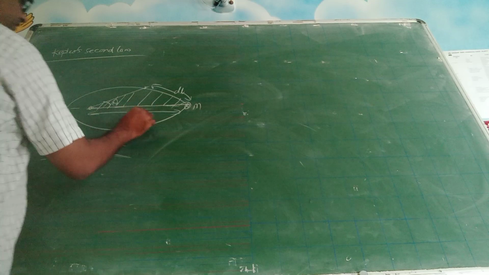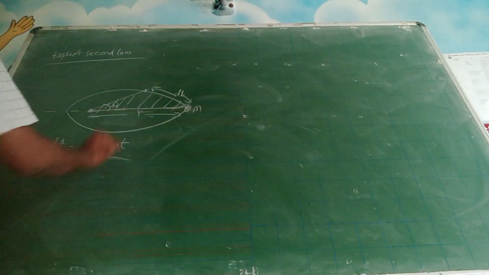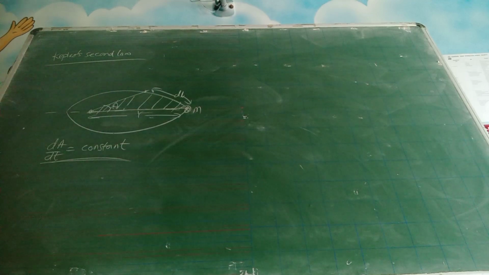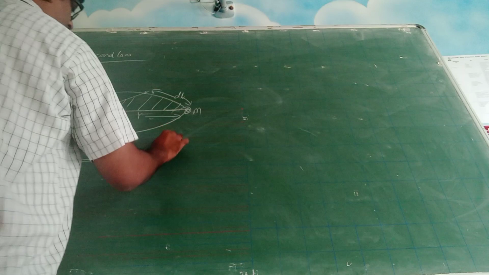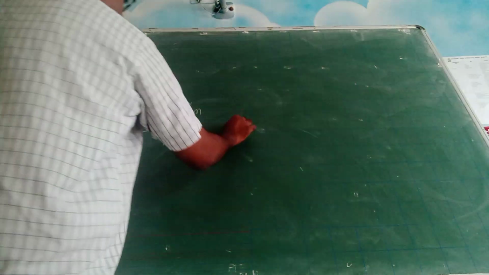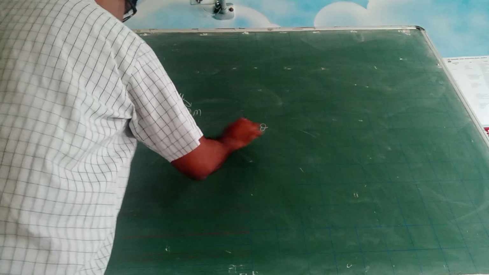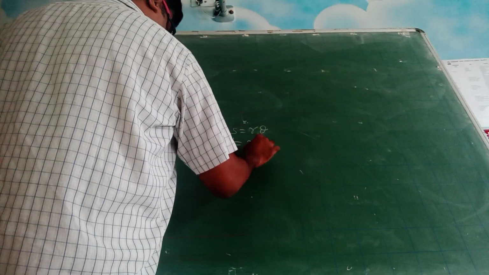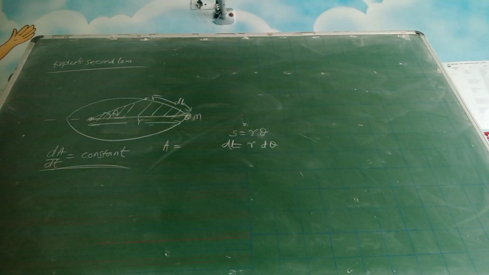Here let us say I take this distance as r, I take a small element dl, and this is making angle theta at the center. Okay. So what is your area? See, you know that S is equal to r theta, right? So in this case, this dl becomes equal to r times d theta, right?